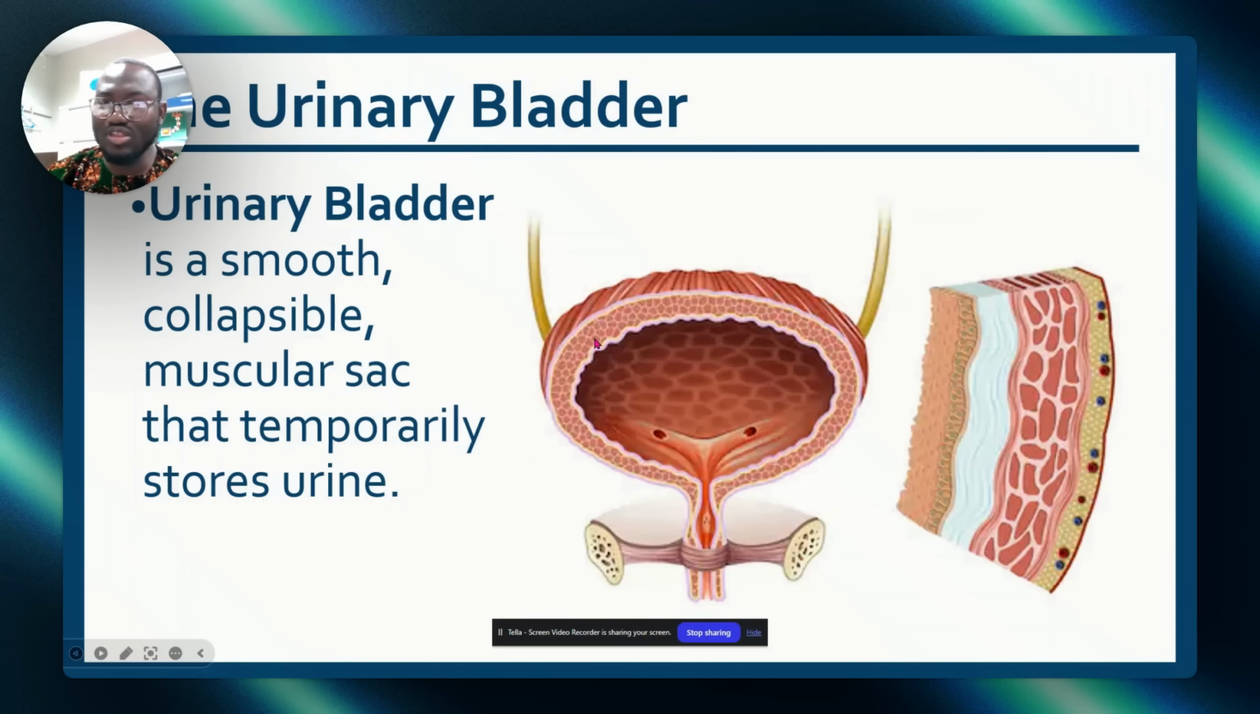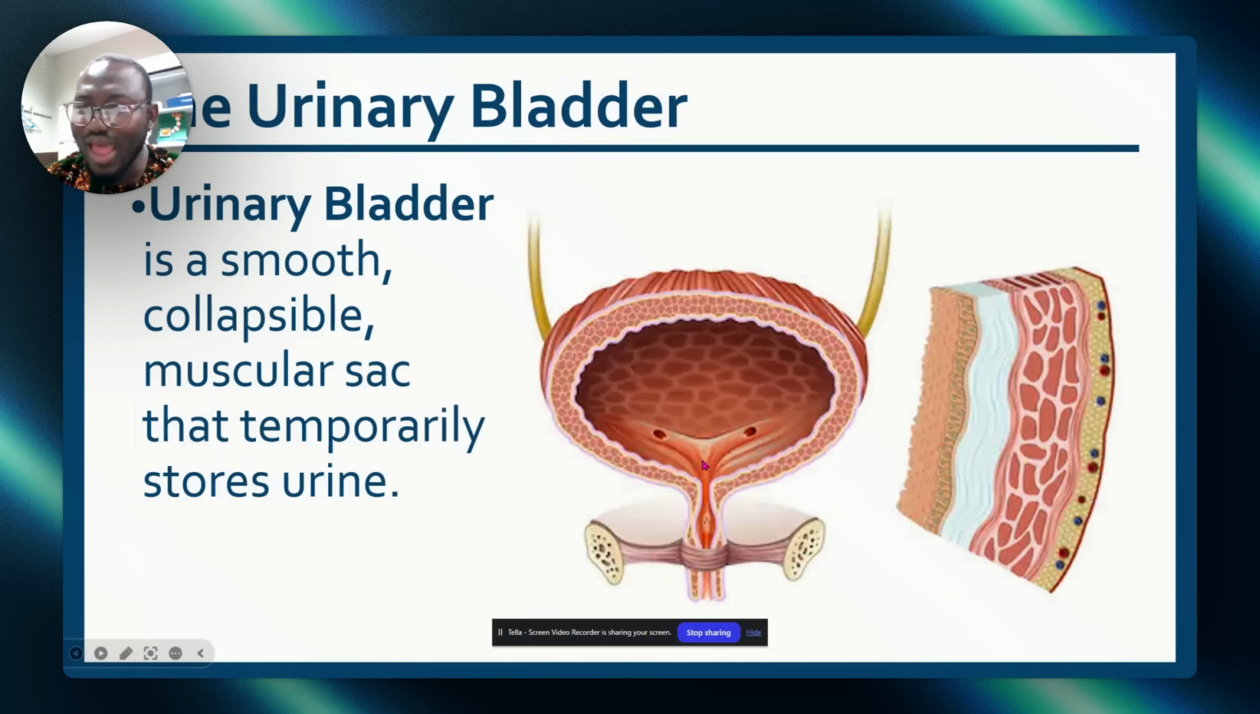The bladder is a smooth, collapsible muscular sac, just like the stomach. It has rugae. It has a lot of rugae. Now, it has these secretory holes. Always put that into perspective. Then this smooth part is known as a trigon.